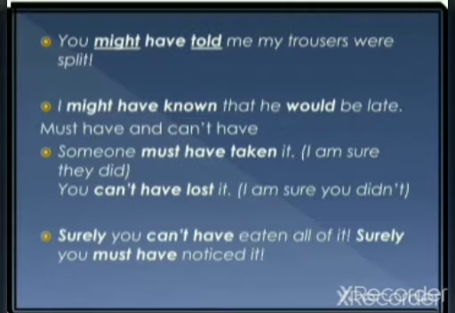Now let's take the other modal auxiliaries. How can we use them? Might have told: you might have told me my trousers were split. I might have known that he would be late. Must have and can't have: someone must have taken it. You can't have lost it. Here you're not sure of it, right? So I'm sure you didn't. I'm sure they did. Now the last one: surely you can't have eaten all of it. Surely you must have noticed it.